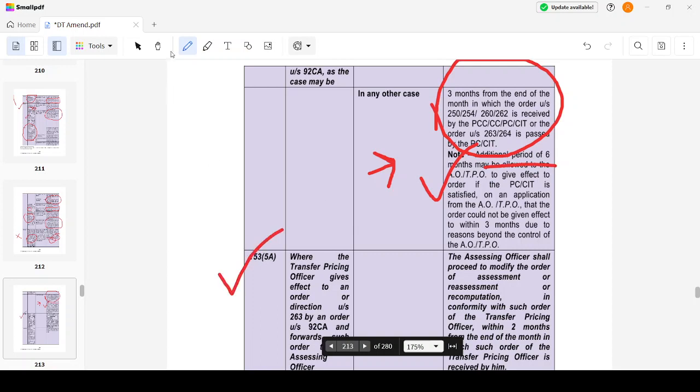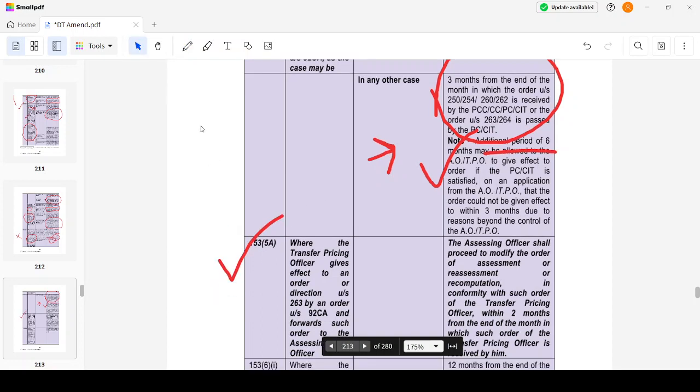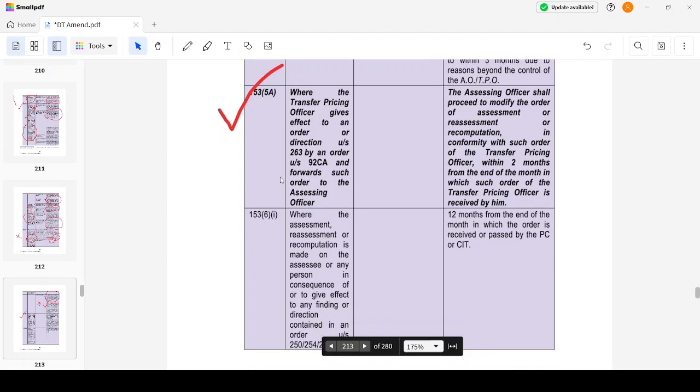Then, where a transfer pricing officer gives effect to an order or a direction under section 263 by an order under section 92CA and forwards the same to the assessing officer. TPO has made some order and this has been forwarded to the assessing officer. Then the assessing officer has to complete the assessment within 2 months from the end of the month in which such order was received. Within 2 months, the assessing officer has to complete the assessment.